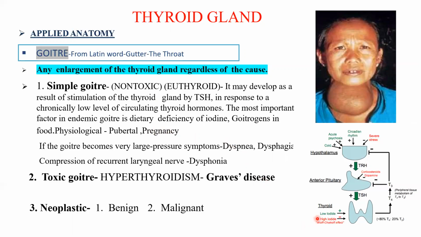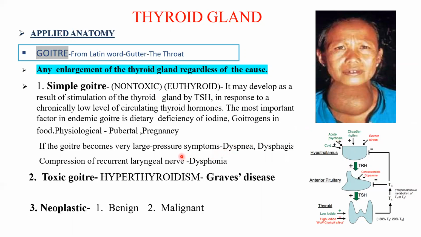Because we can see in this second diagram, whenever there is low iodine in the diet, there will be lesser production of thyroid hormones, and this lesser production will relieve the negative feedback from the hypothalamus, which will now be stimulated to release more releasing hormones, and the pituitary will now secrete more stimulating hormones, which will keep on stimulating the thyroid follicles to secrete more and more thyroid hormones, resulting in hyperplasia and enlargement of the thyroid gland. This type of goiter, simple goiter, is usually asymptomatic. The patient will not have any symptoms.